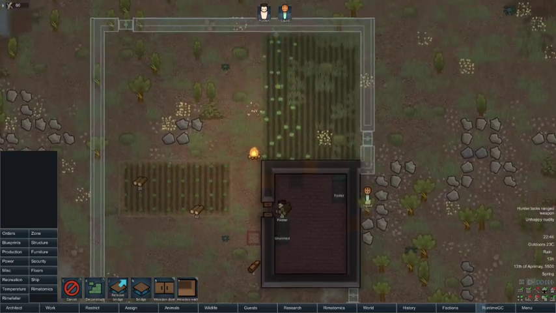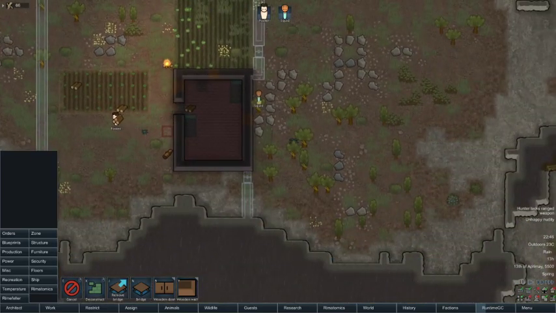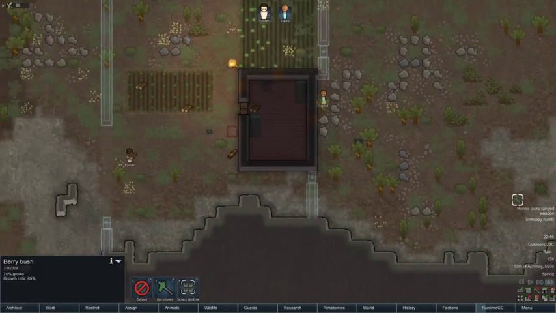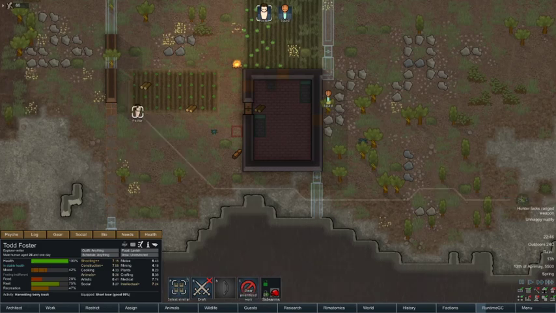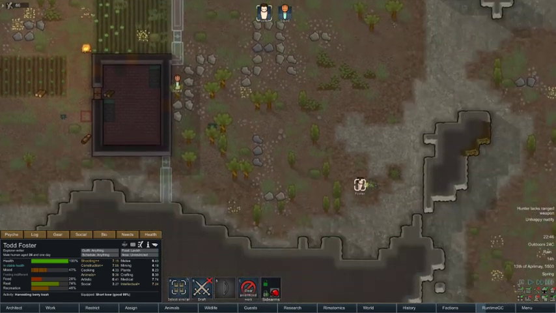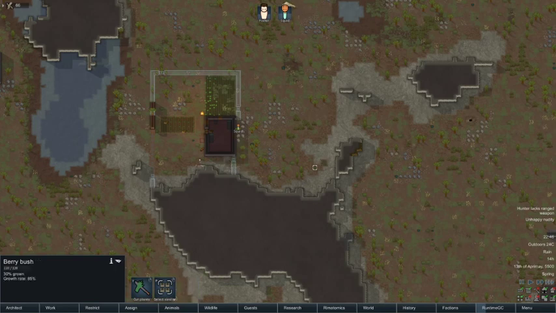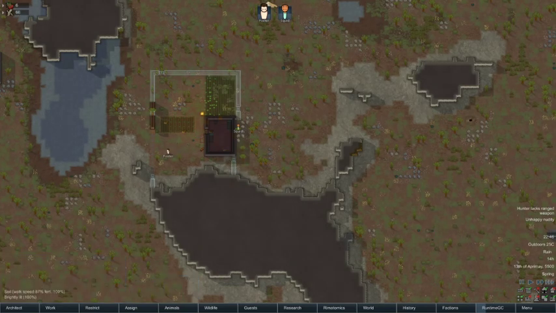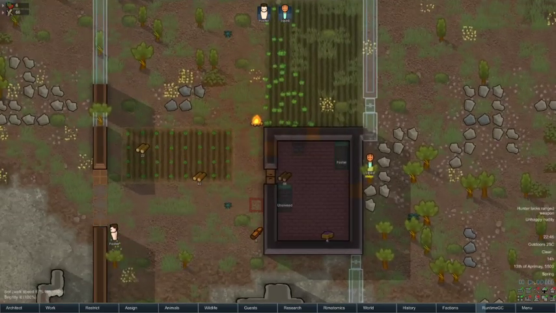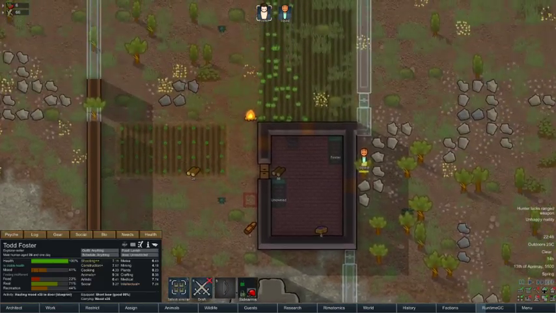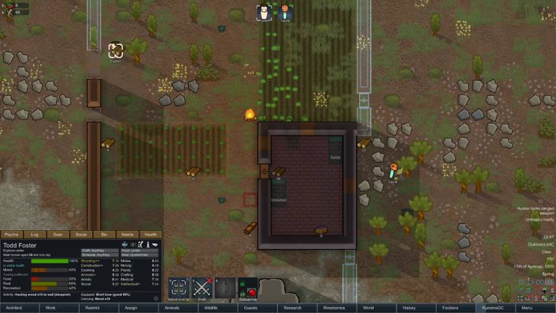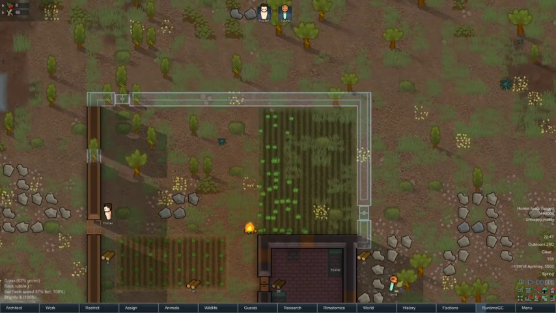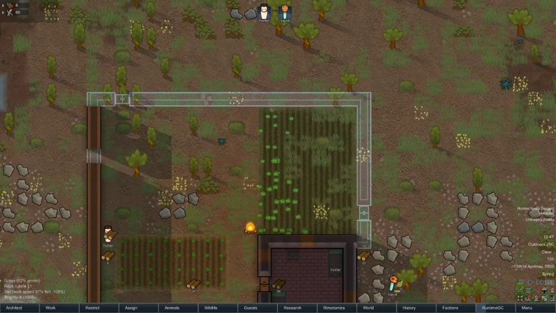Oh, he's eating raw food, Foster has too. They're both very hungry, I forgot. Okay, we want to do harvesting as well. Maybe Foster is better off doing the harvesting. See if I can double tap that, see how many more there are around here. Alright, there's a few, so we're not lost. One thing I haven't done, oh, his food is very, very low. I haven't told them to self-doctor yet. Now we only want to use herbal medicine for now, because we don't want to waste good meds if we were to get them. Maybe later on if they get something bad, we might have to start upping the type of medication that we have to give them.